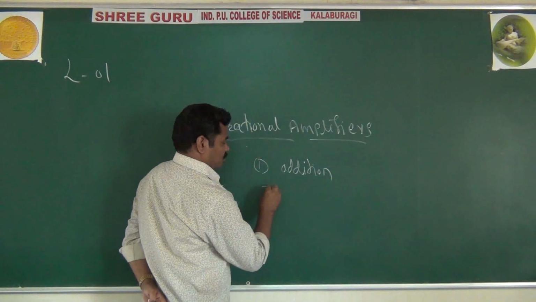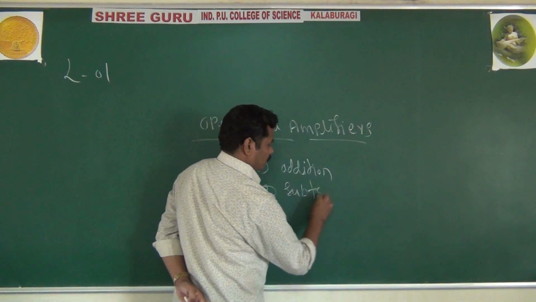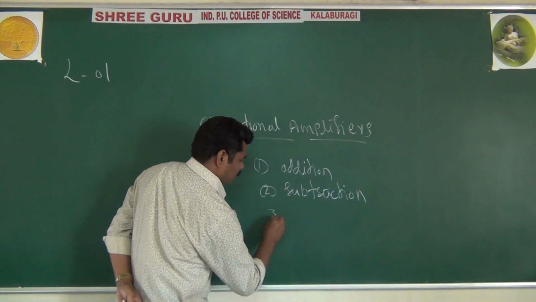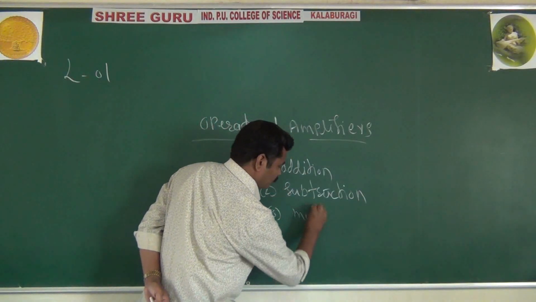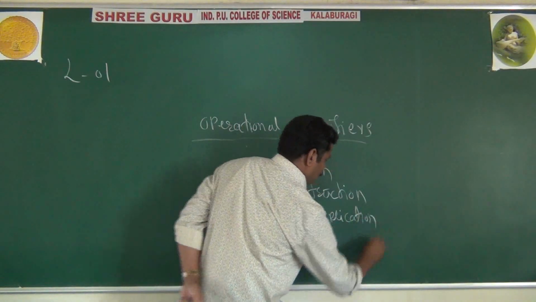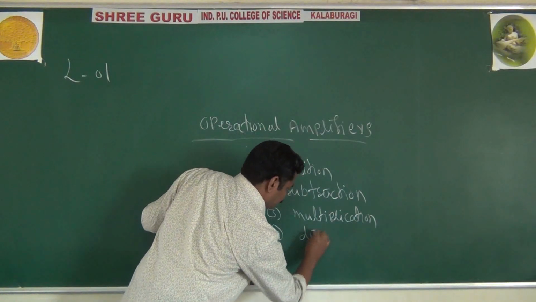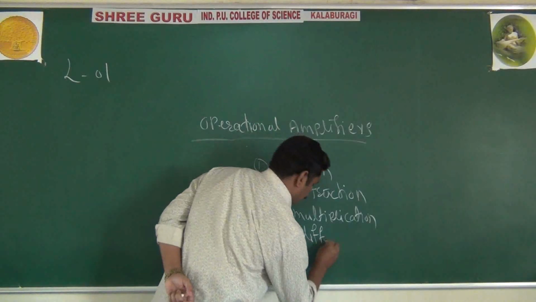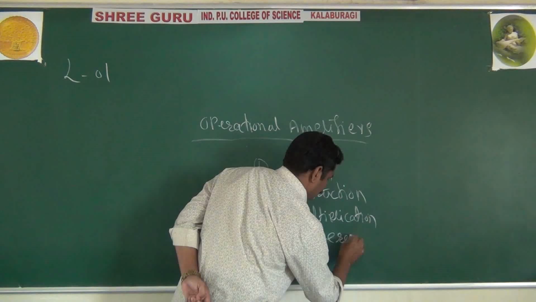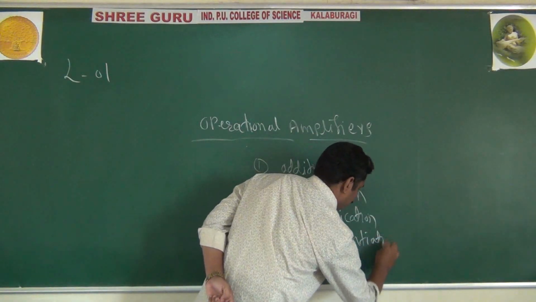You can do subtraction, you can go for multiplication, and it is also used as a differentiator, for differentiation.